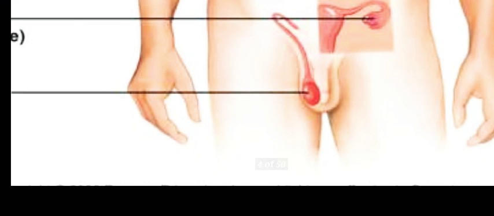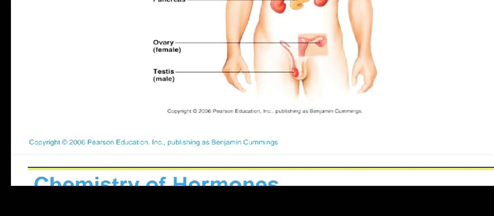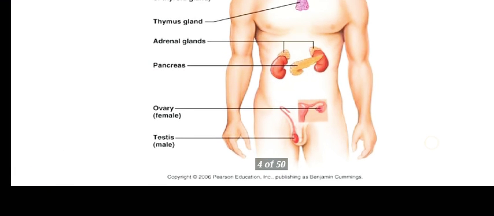And the decreased secretion of insulin leads to diabetes mellitus, which is defined as an abnormally high glucose level in blood, which results in the release of sugar in urine and formation of toxic ketone bodies. The treatment is insulin therapy or insulin injections as well. Okay, it just depends on the condition.